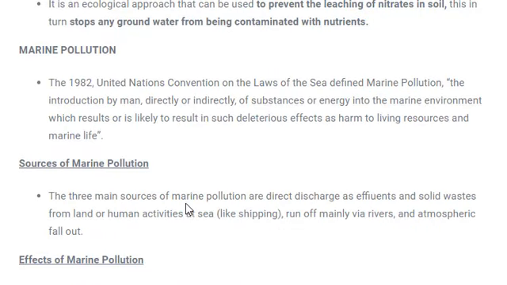Next is marine pollution. Marine pollution is very much similar to the water pollution which we have studied. Everything is the same over here. It is just that the pollution is at a higher level. So there are certain concepts over here. Let's read them one by one.